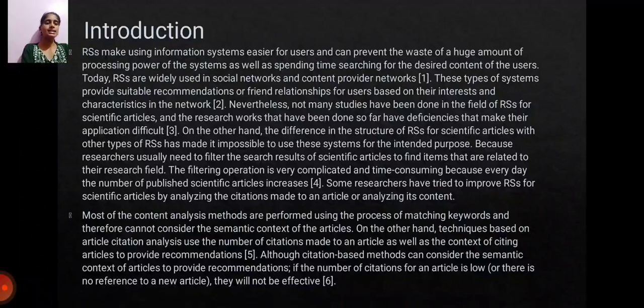On the other hand, techniques based on article citation analysis use the number of citations made to an article as well as the context of citing articles to provide recommendations. Although citation based methods can consider the semantic context of articles to provide recommendations, if the number of citations for an article is low or there is no reference to a new article, they will not be effective.